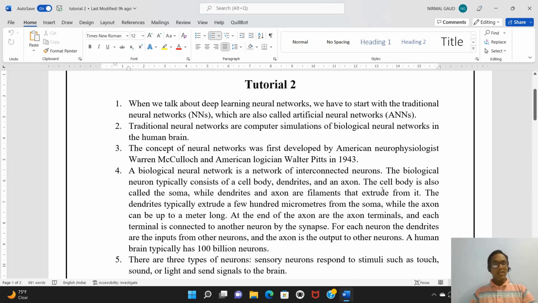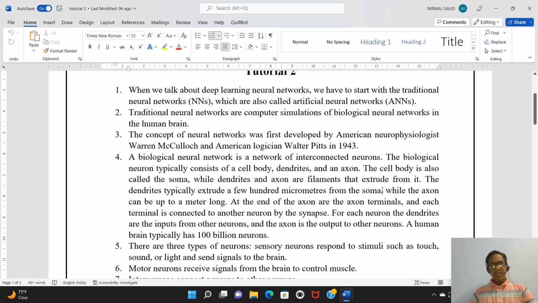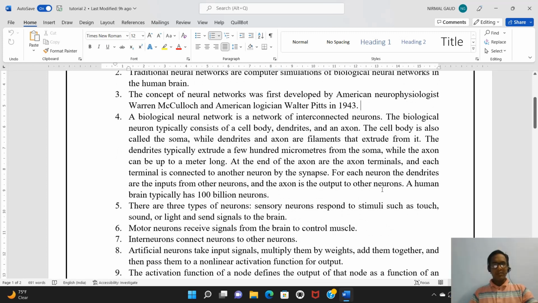And here, a biological neuron has a cell body, dendrites, and an axon. This cell body is also called the soma, and dendrites and axon are called filaments. Dendrites typically extrude a few hundred micrometers from the soma, while an axon can be about a meter long. At the end of the axon we have the terminals, called axon terminals, and each terminal is connected with another neuron with the help of a synapse.